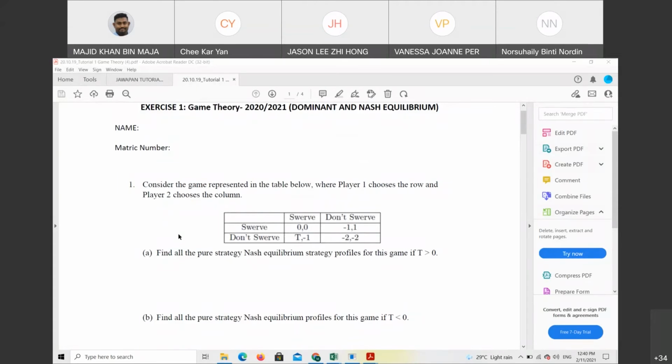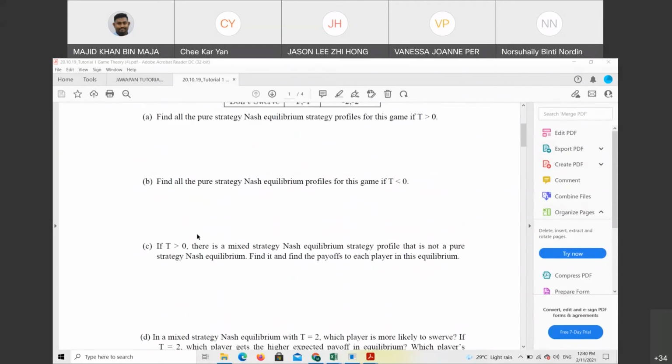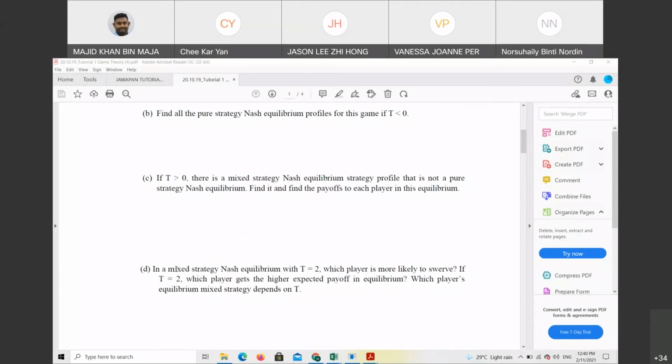Because I looked at the probability. Probability? Because here, question D, on the probability of T equals 2. So basically you did it on the expected probability. Okay, so if you already did which one is more likely, you already said player 1. Next, which player gets higher expected payoff? Player 2.